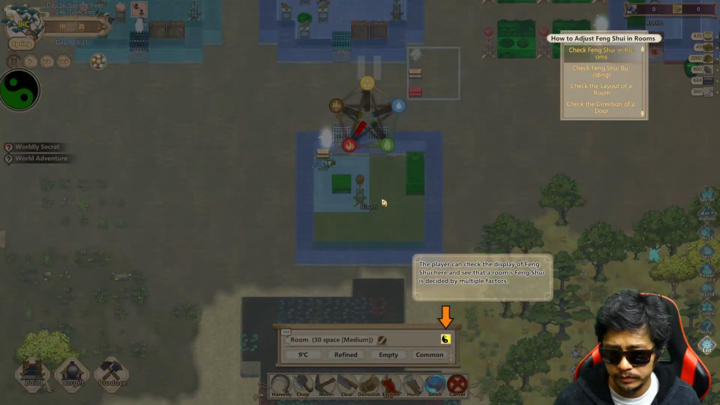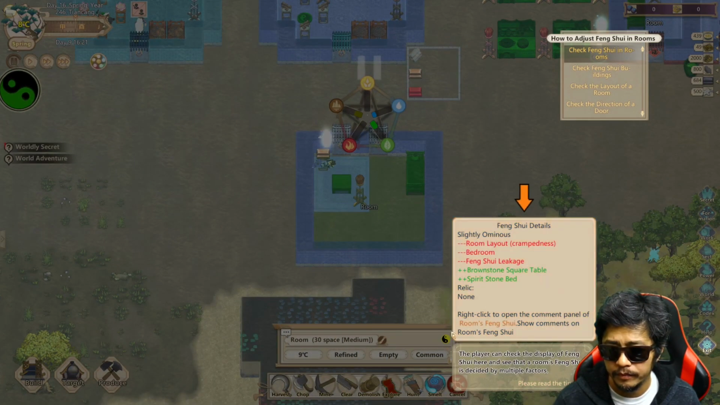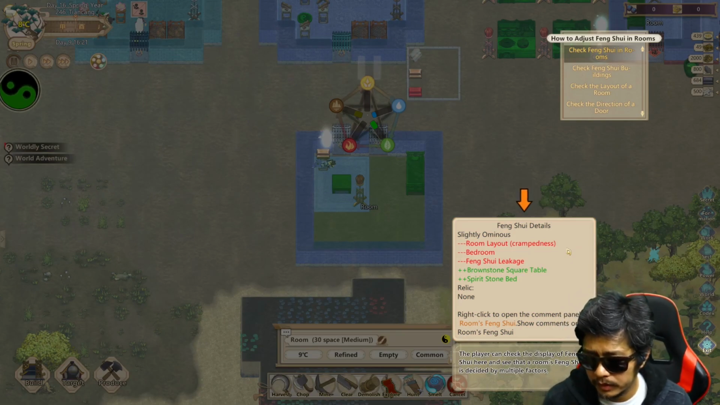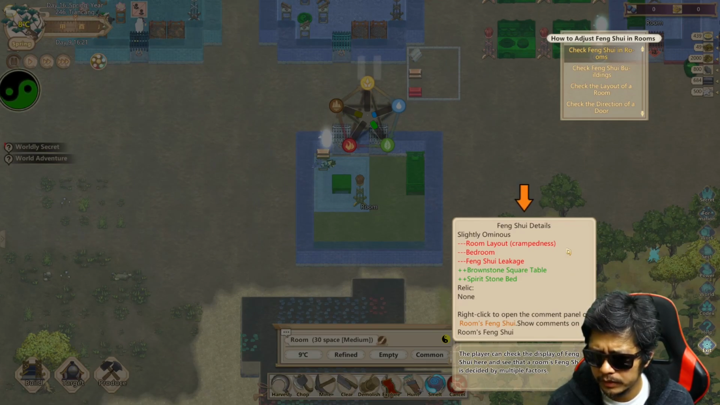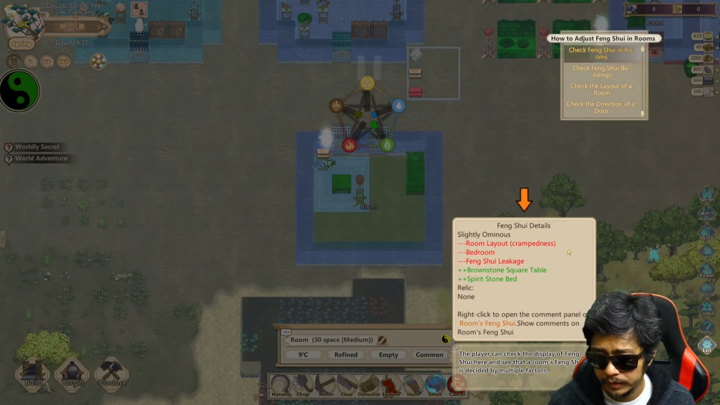Select the room. Cramped. Okay. Slightly ominous. Room layout. Crampedness. Bedroom. Feng Shui leakage. Brownstone square table. Spirit stone bed. Right click to open the comment panel. The room Feng Shui. Show comment.